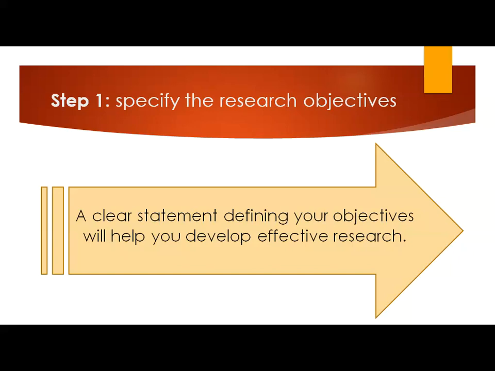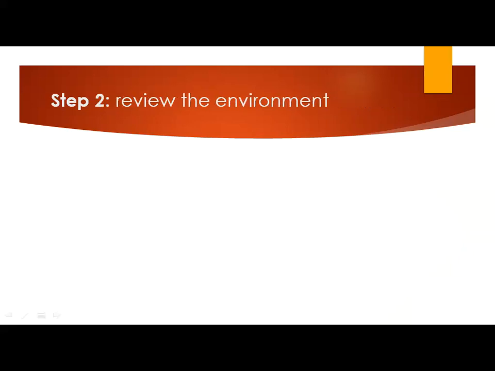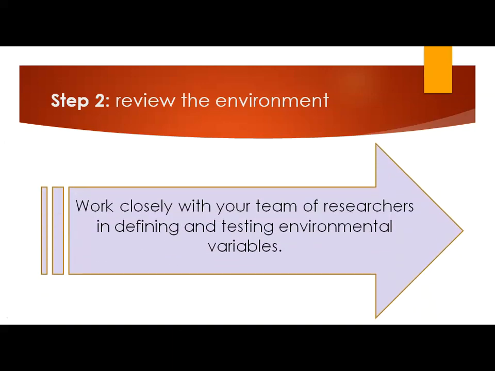It's critical that you have manageable objectives, that is, 2 or 3 clear goals will help to keep your research project focused and relevant.